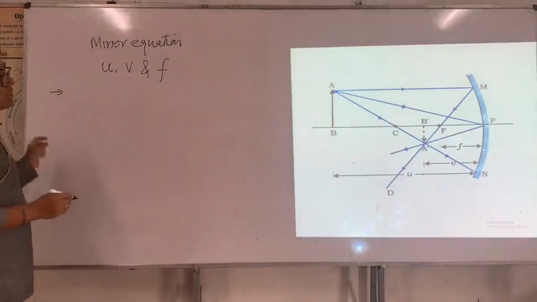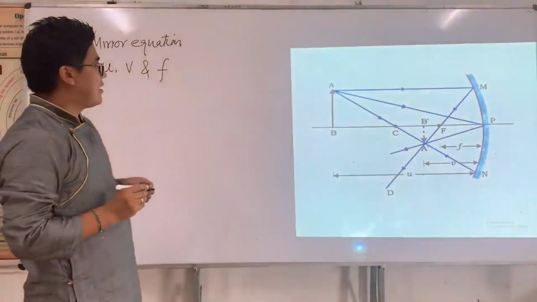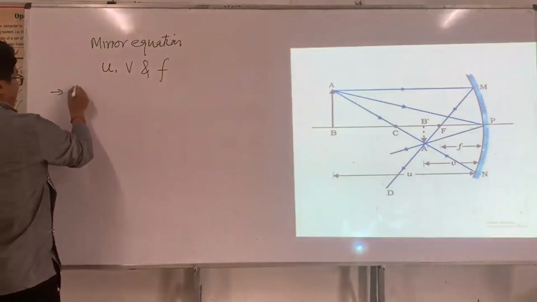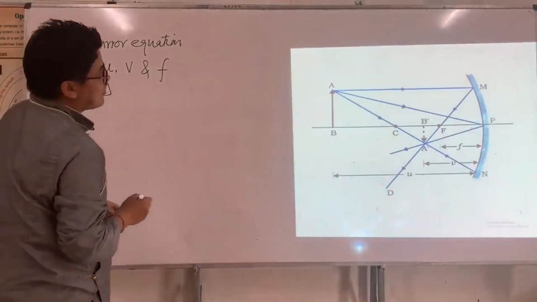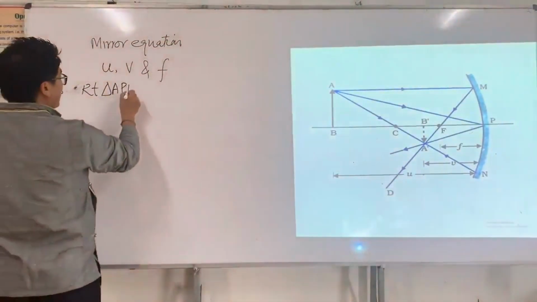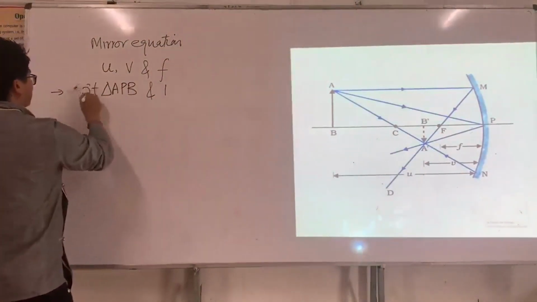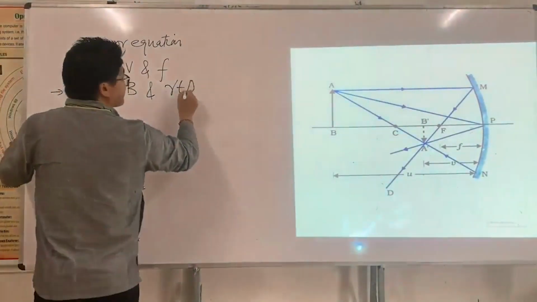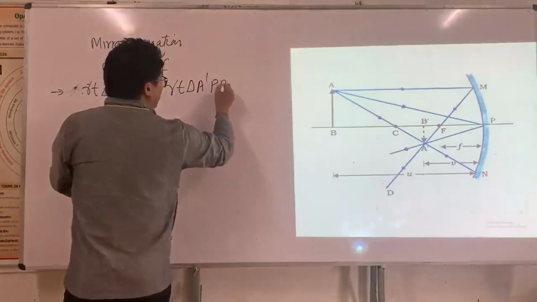First, I'm going to take right triangle APB and right triangle A prime P B prime.